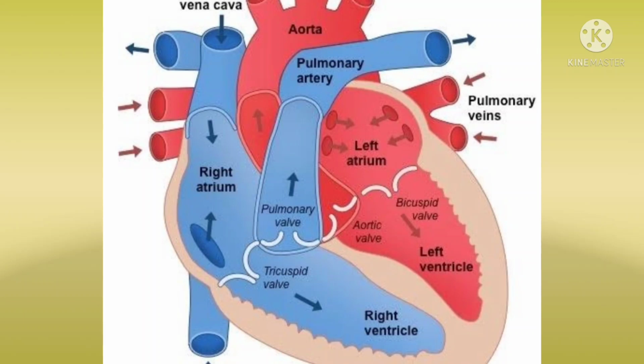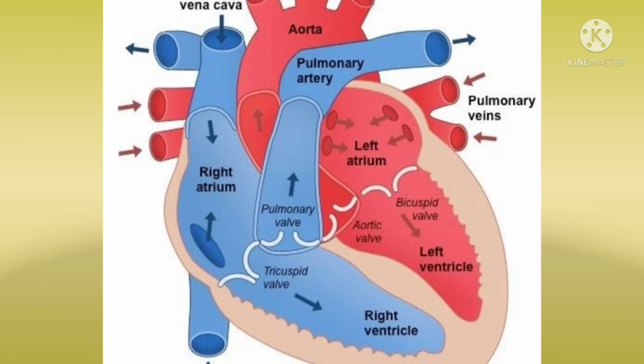The openings between atria and ventricles are guarded by valves. Here, tricuspid valve. The valve present on the right auriculoventricular septum between the right atrium and right ventricle is referred to as